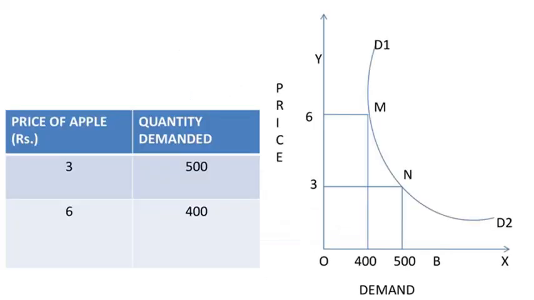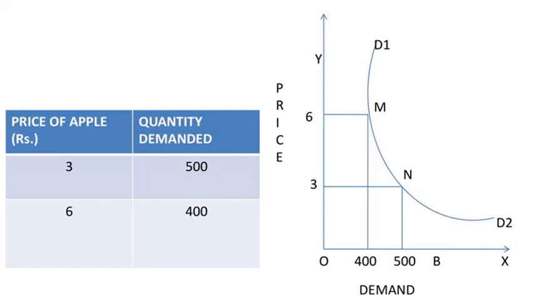So when you come to arc elasticity, the demand curve measures the average responsiveness to price change over a finite stretch on the demand curve. We can simply see in this graph, MN refers to the stretch on the demand curve D1, D2. It is not clear whether the point M or point N should be considered to determine the elasticity of demand.